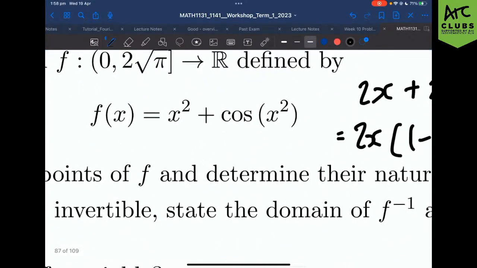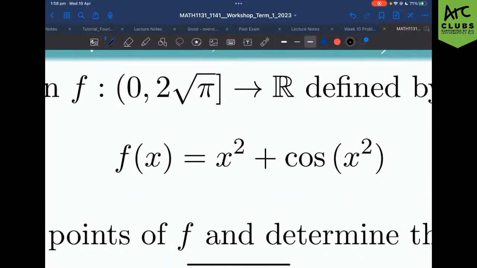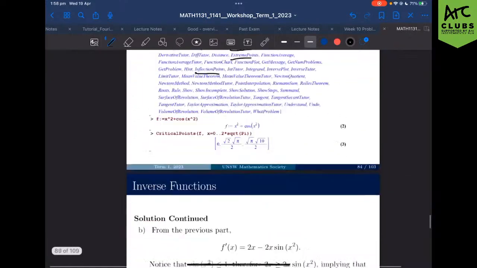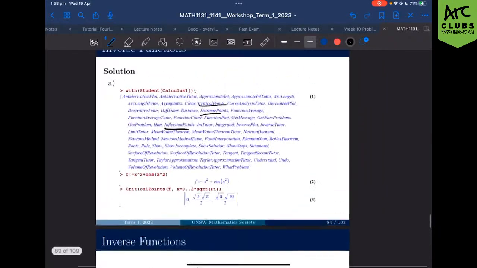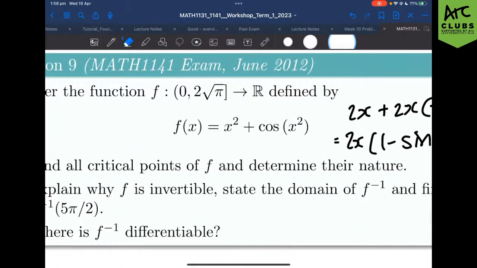How do I find the range of our original? Well, we know that the function is always increasing, right? We know that it's never going to change in that. So I know that the leftmost x point is going to be my minimum, and my rightmost x point is going to be my maximum. That is my range, right? And hence, I'm just going to sub in x equals 0 and x equals 2 root pi into my function, right? Hopefully we have the working out for that. No, we don't. Of course we don't. But if you had the function, again, it's just classic substitution.